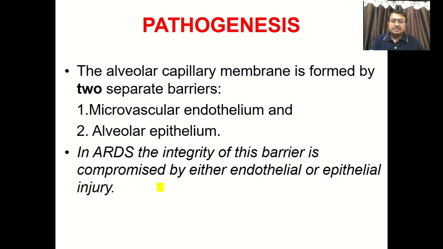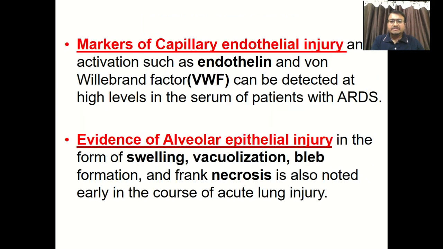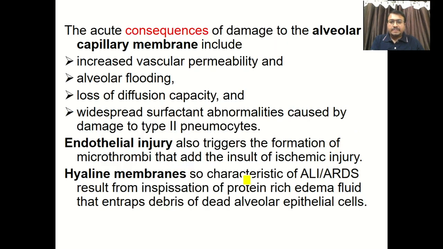So these are the sequence of events that take place in ARDS. We will see them one by one. Markers of capillary endothelial injury are endothelin and von Willebrand factor. And markers of alveolar epithelial injury are swelling, vacuolization, bleb formation, and lastly necrosis.